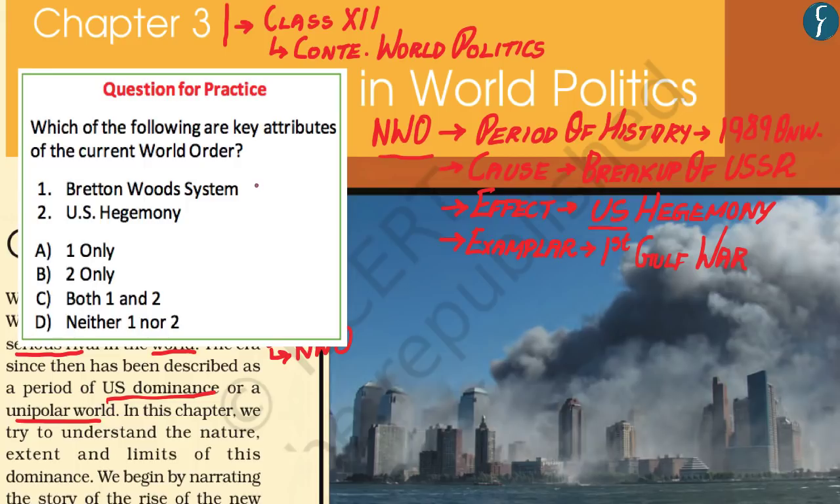Now a question for your practice is which of the following are the key attributes of the current world order system? And what you need to do is pause this video, solve this question and wait for 5 seconds for the correct answer.